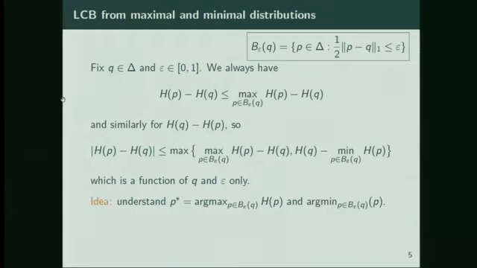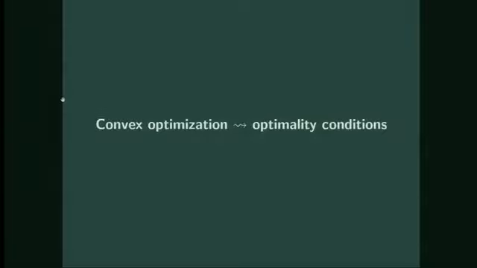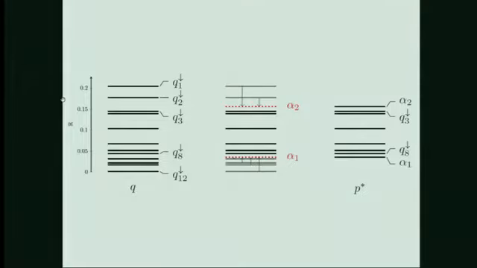So the idea is to understand the maximizers and minimizers of the entropy over this set of distributions nearby to Q. I'm just going to invoke the black box of convex optimization here and say that it'll help us find optimality conditions for what these maximizers are for the entropy. The hint we get for the maximizers is this. We start with the distribution Q, ordered as follows on the right.